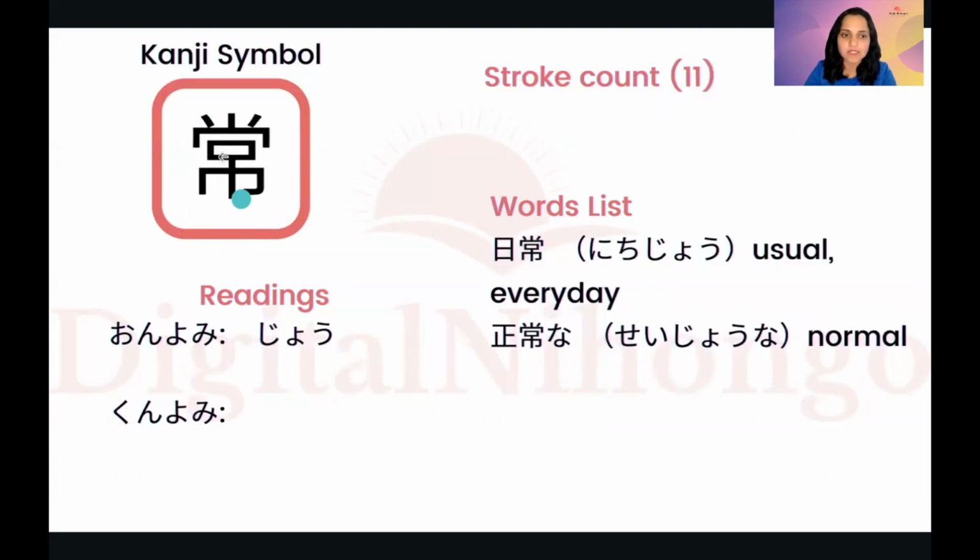And see this kanji. This is something like a hat. Okay, you have these 3 strokes here. And this part is there in the kanji of shi also, shi for city. Okay. This is the kanji of shi.